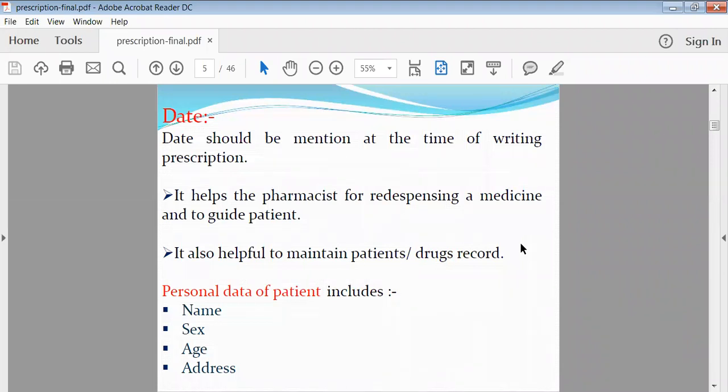Now, the next one is the personal data of the patient. The personal data include the name of the patient, then sex, age, as well as the address. Weight is also there, the patient's weight. So these are very important criteria or factors.